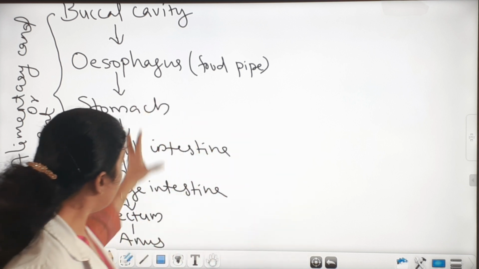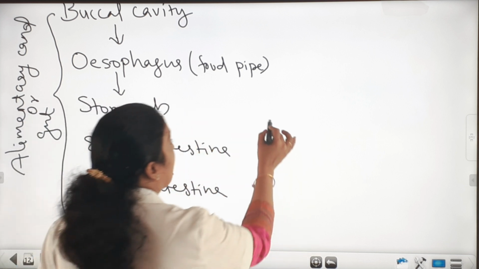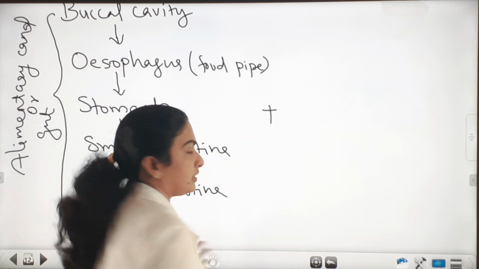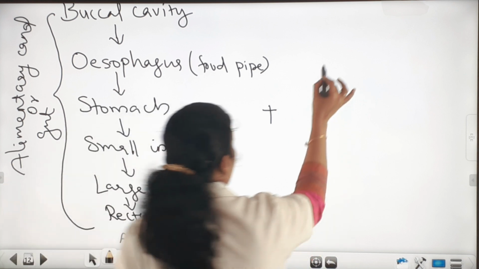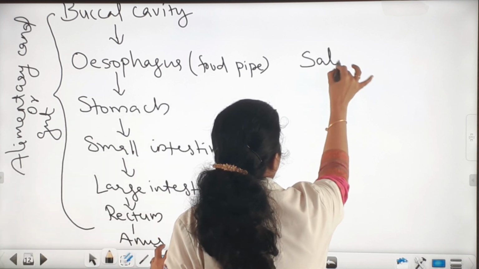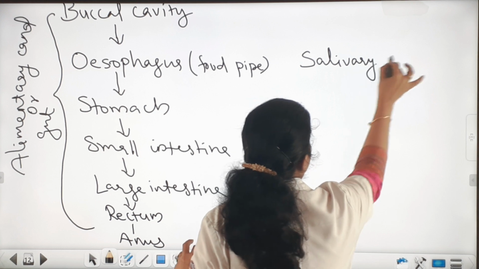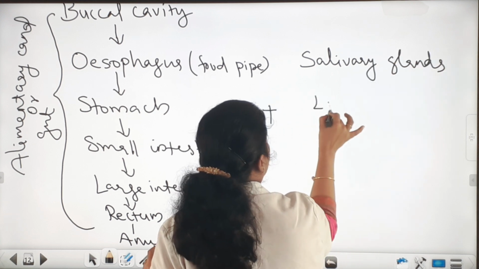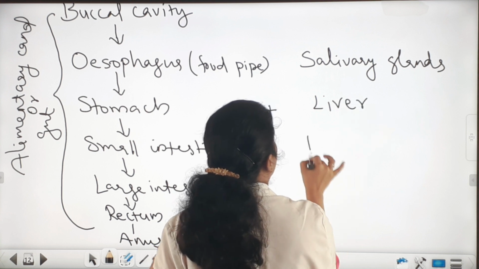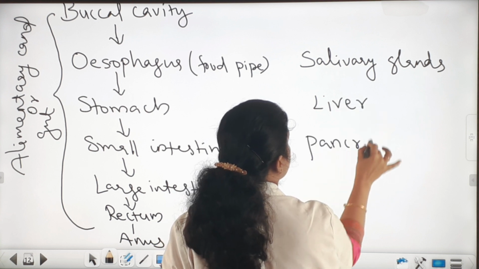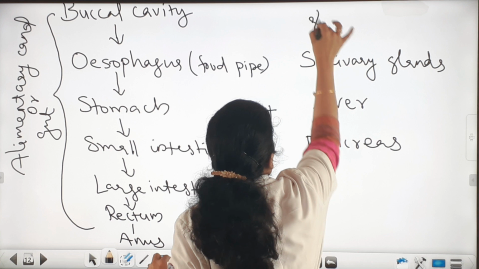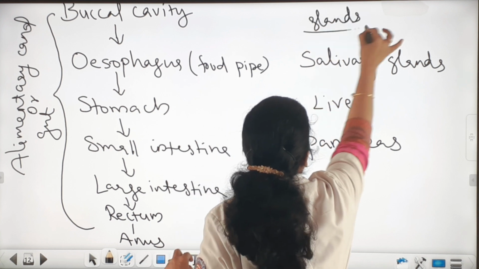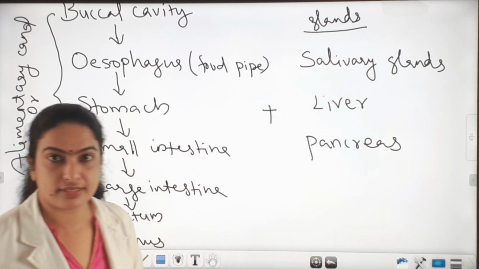Along with these organs, some glands are also associated. The glands are salivary glands, then liver, then pancreas. These are the glands associated in the digestion process.